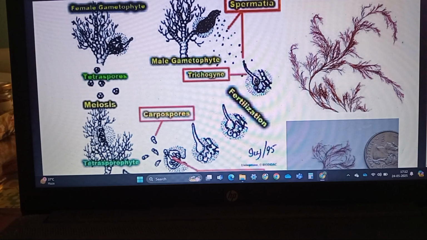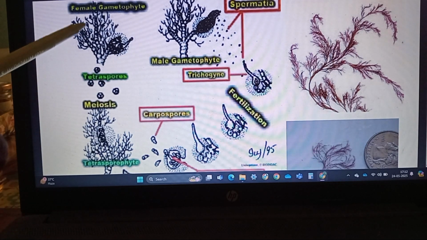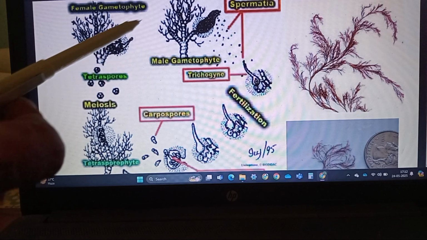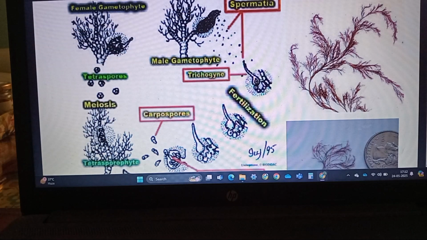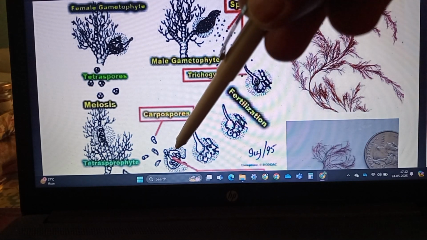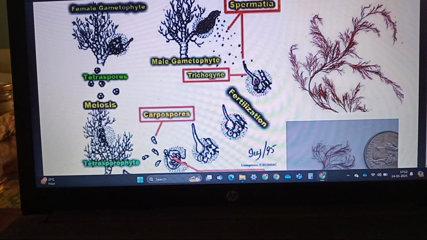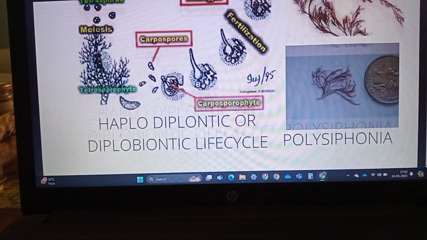This picture shows again the Polysiphonia, that this is the sporophyte which produces spores by meiosis. The spores are of two types that can produce male gametophyte and female gametophyte. This is oogamous condition, then getting complex post-fertilization development and producing again sporophyte. This is the Polysiphonia. It is not a simple thallus form, it is a complex form.